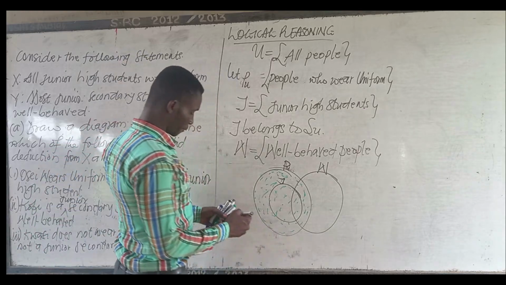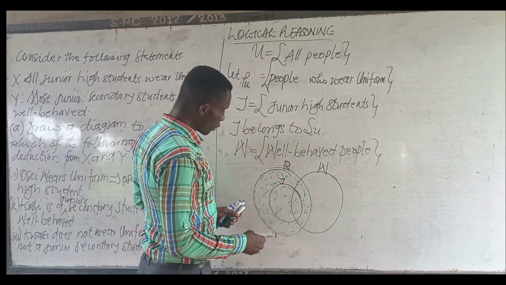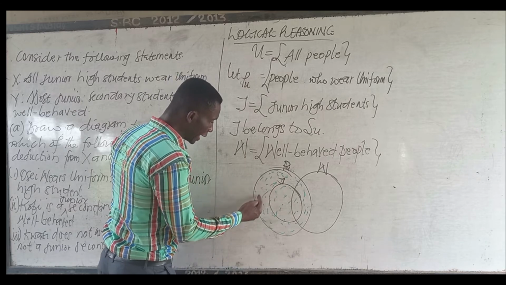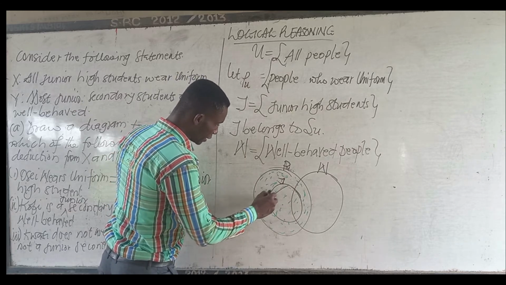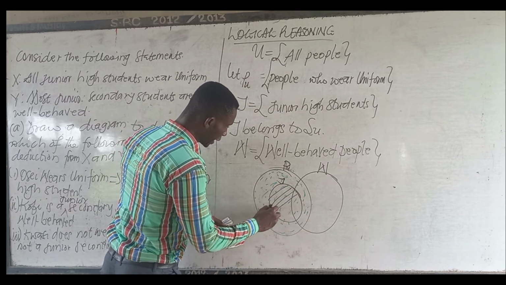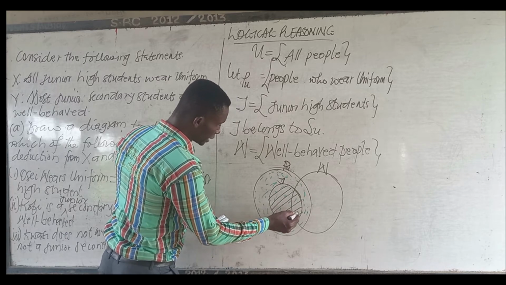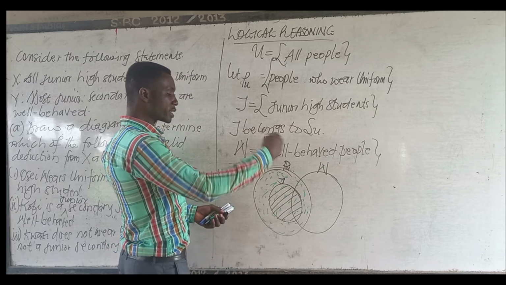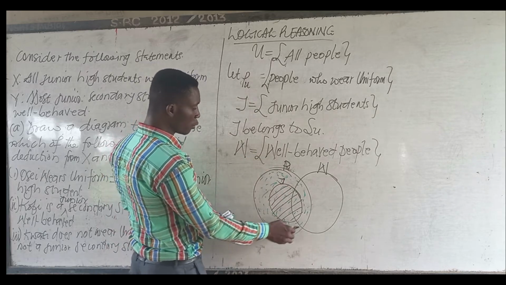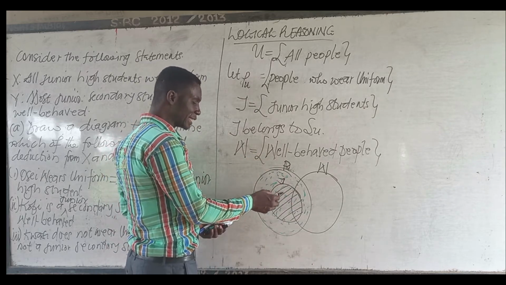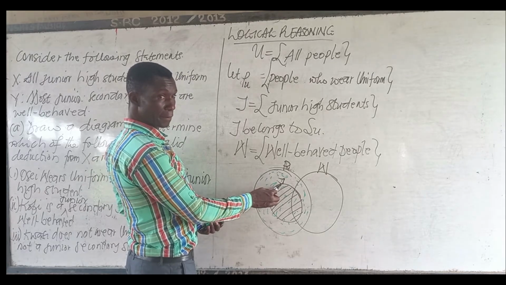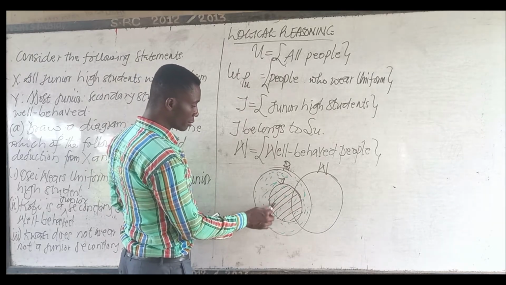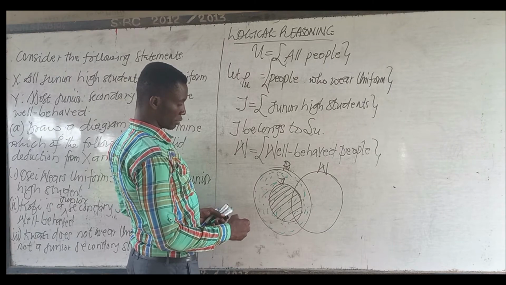Look at it. When we say Ose wears uniform, it means that Ose can be outside this. This one is junior high, and the colors there, the green color, are the people who wear uniform. Ose can be here, but Ose can be outside and still be wearing uniform, not necessarily inside the J region.